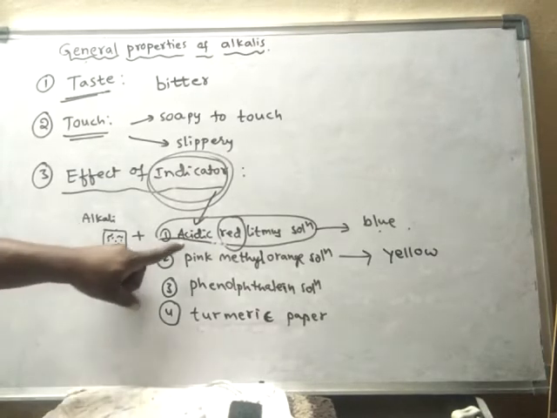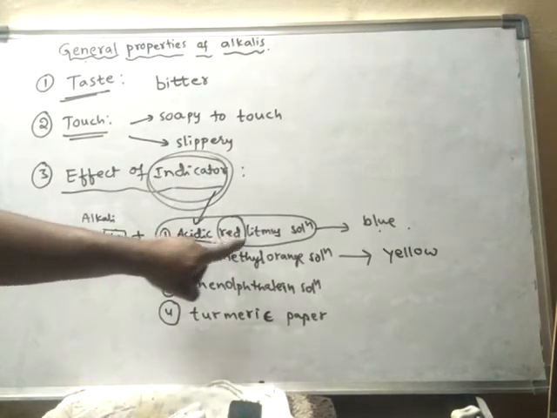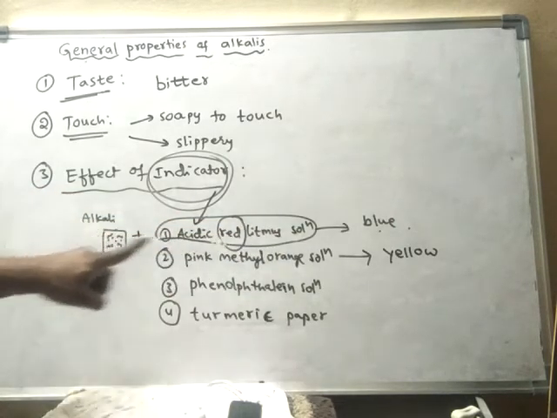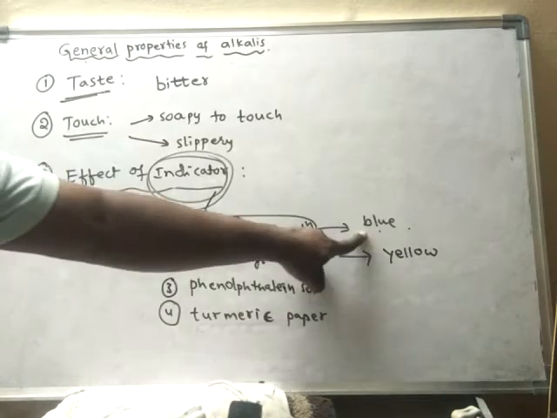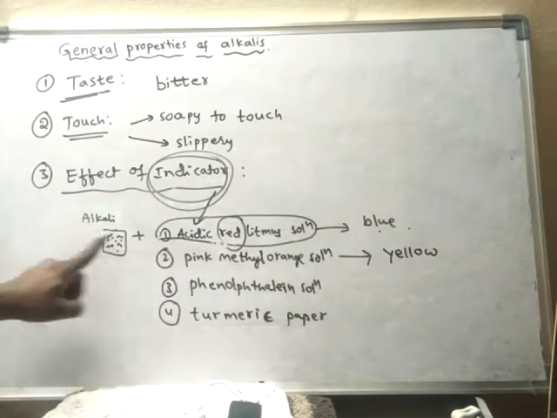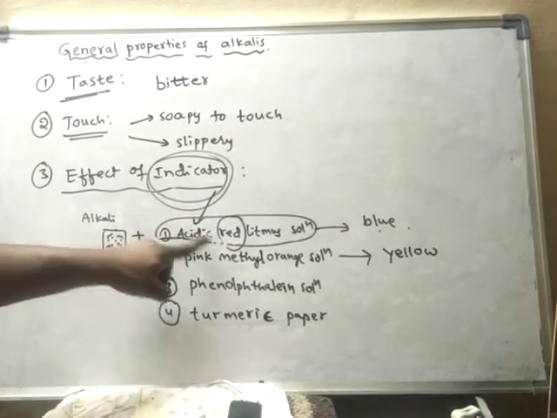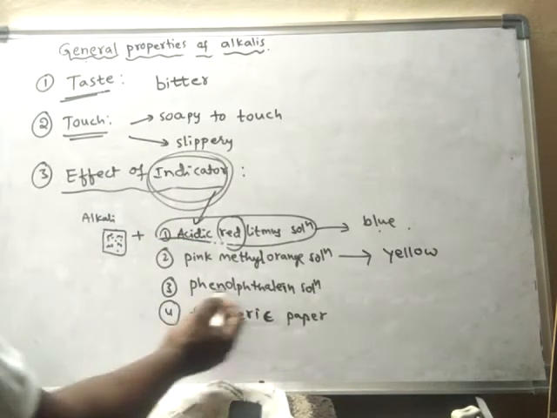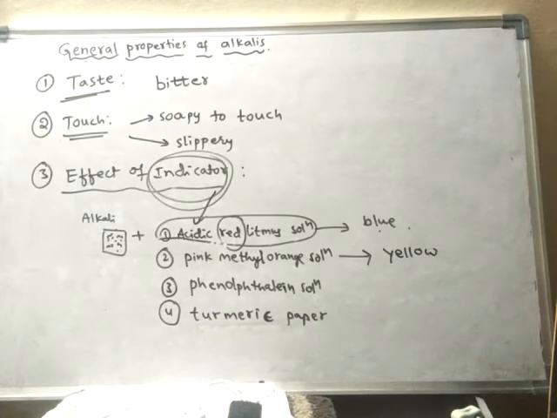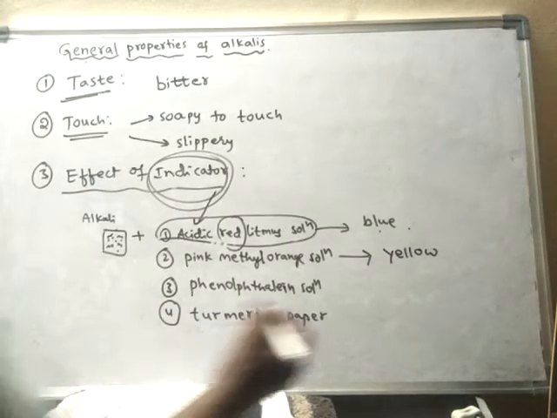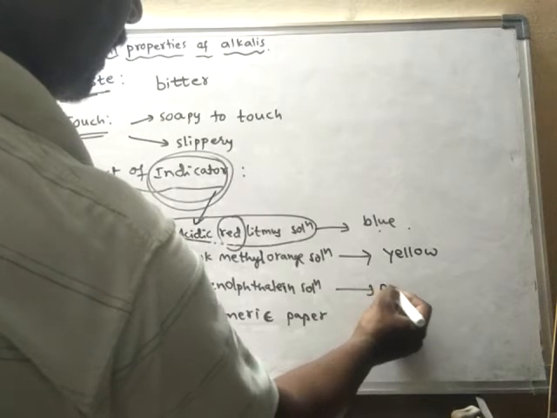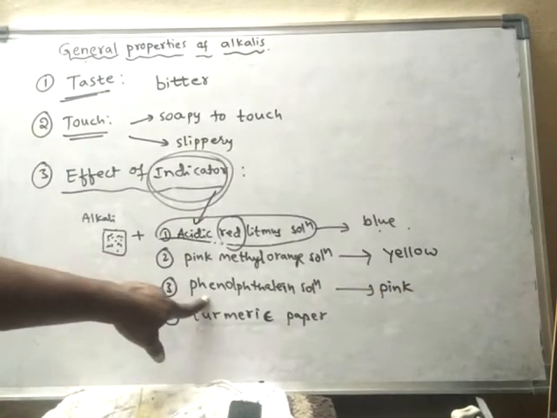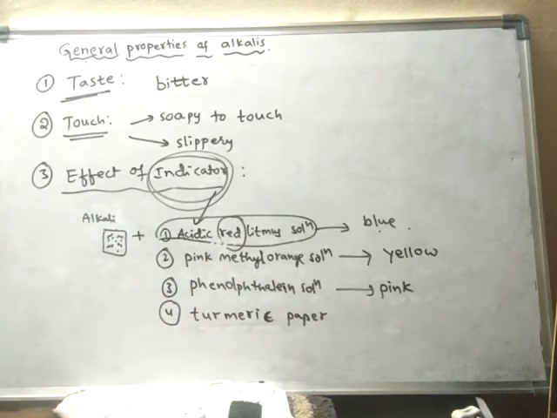Particularly, acidic red litmus solution will change its color to blue when an alkali is added to it. Even phenolphthalein solution turns to pink color when alkali is added to it.